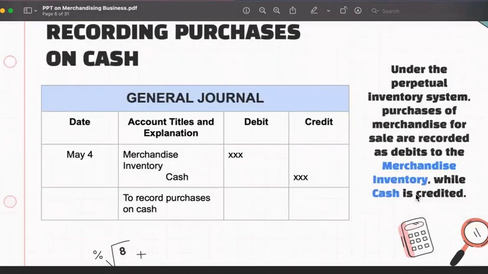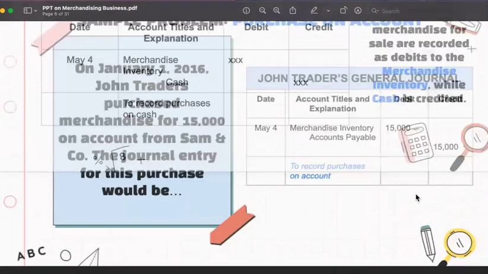If it is a purchase on cash, we just credit Cash. Under the perpetual inventory system, we debit Merchandise Inventory and we recognize the payment that we made through cash. So we credit Cash, and this is how we record purchases on cash with this entry.